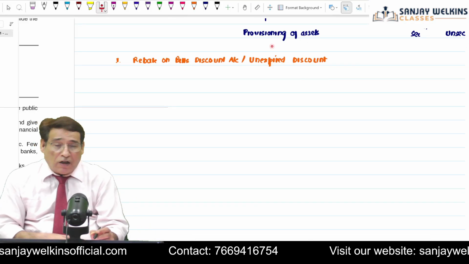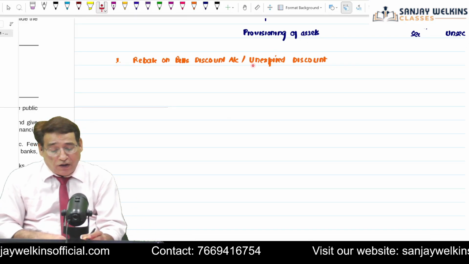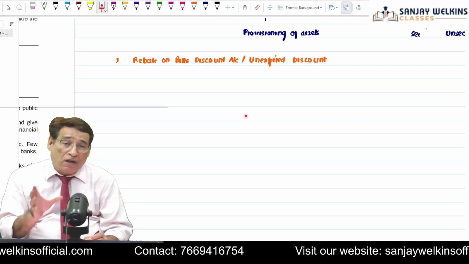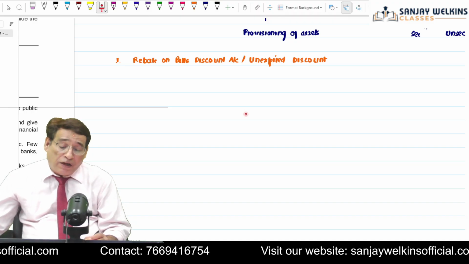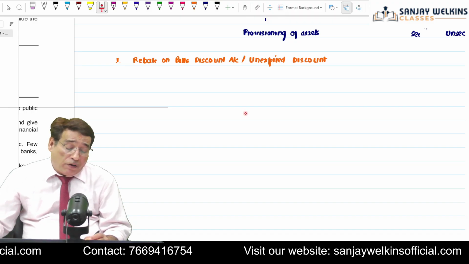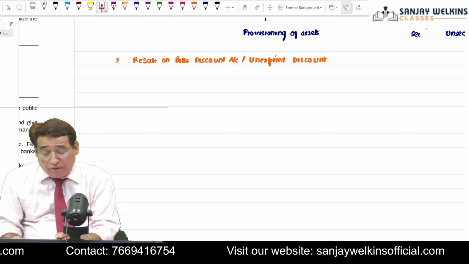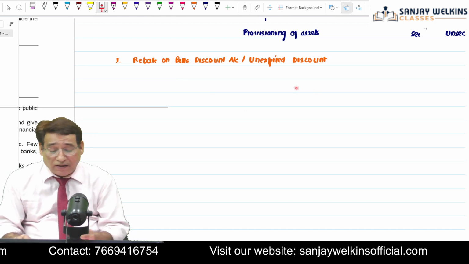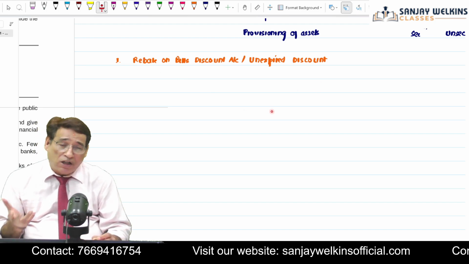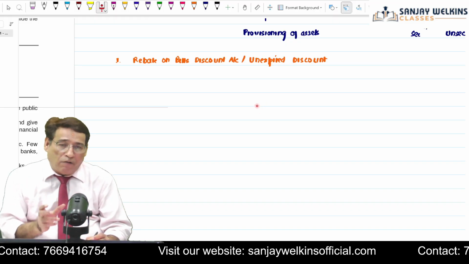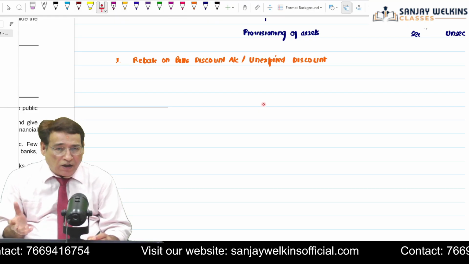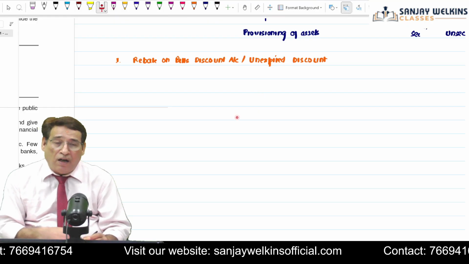Rebate on bills discount account, as I have written, is also known as unexpired discount account. The name itself looks very clumsy, very difficult, and very confusing too, isn't it? What exactly is rebate on bills discount account, unexpired discount account? How will this adjustment be tackled? What exactly is rebate on bills discount account? It is also known as unexpired discount.